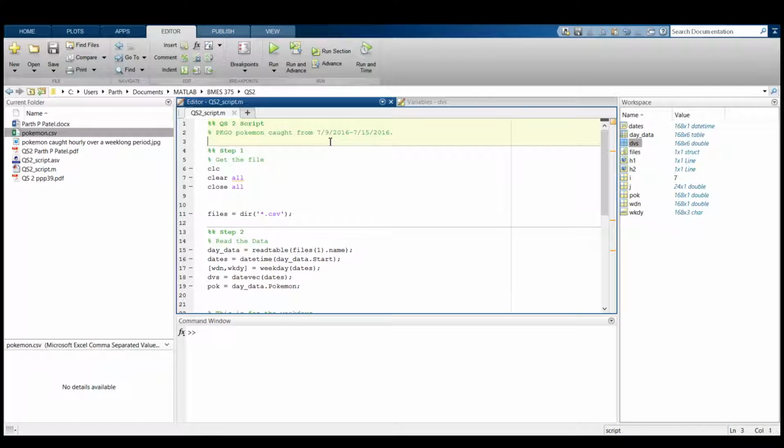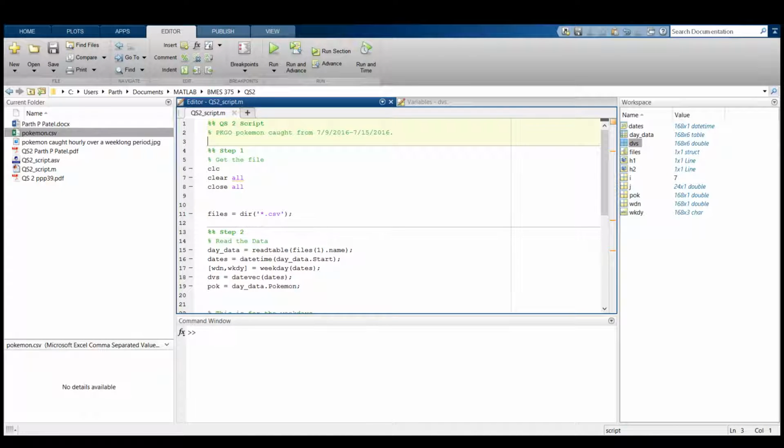So a little bit about the difficulties doing this analysis, or this looking at the trends, was the fact that the Pokemon Go app doesn't provide a convenient way to export my data so that I can look at it in MATLAB. So I had to hand catalog the Pokemon I caught hourly, and then I put it into an Excel file.